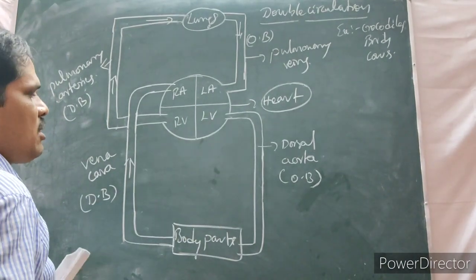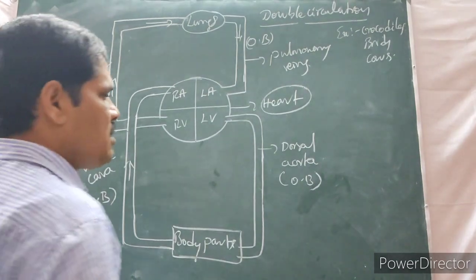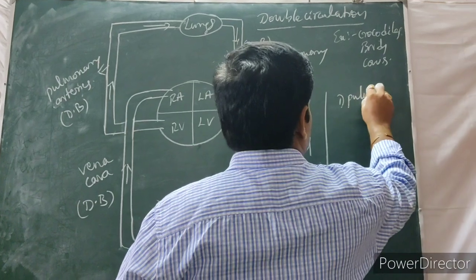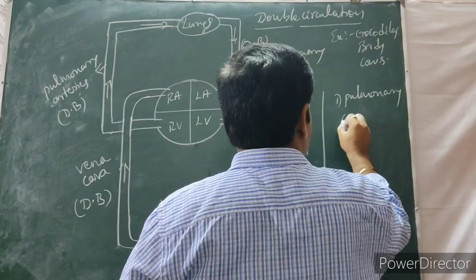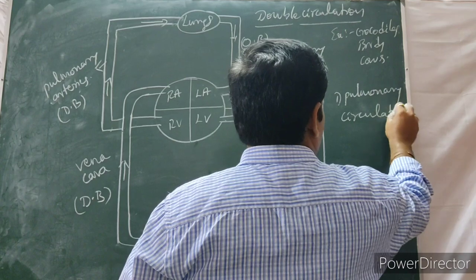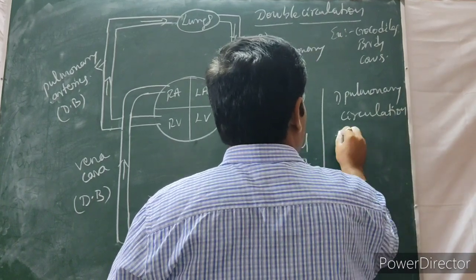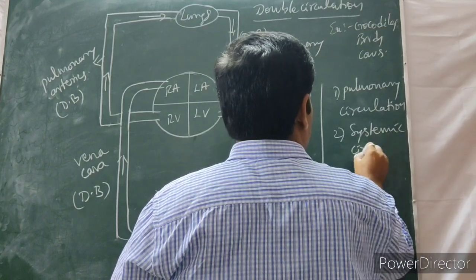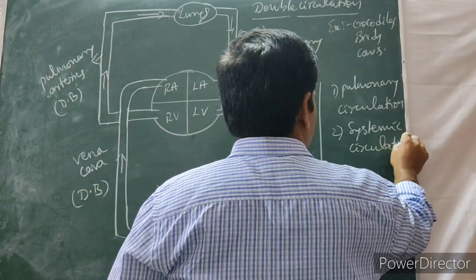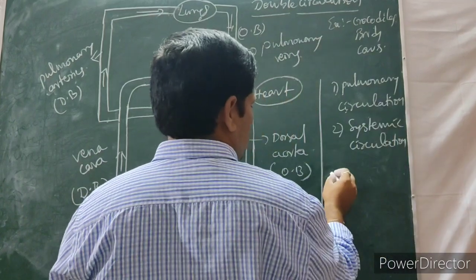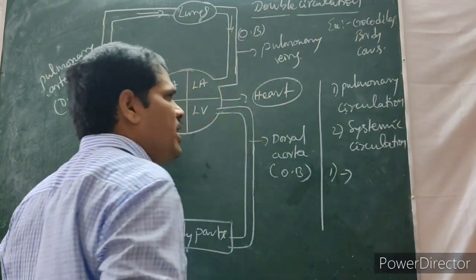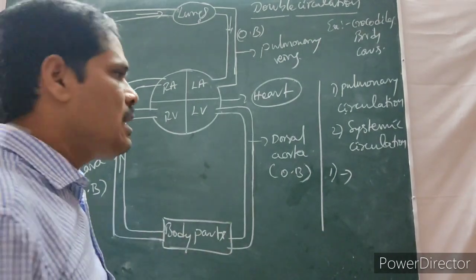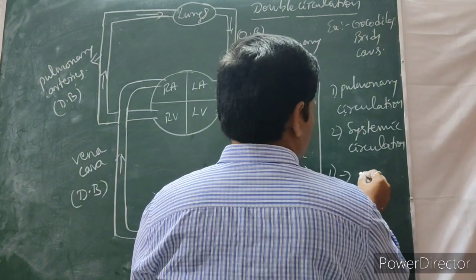What is the meaning of double circulation? Two types of circulations are present in the double circulation. The first one is the pulmonary circulation. The second one is the systemic circulation. Pulmonary circulation means blood flows between the heart and lungs. It's called the pulmonary circulation.